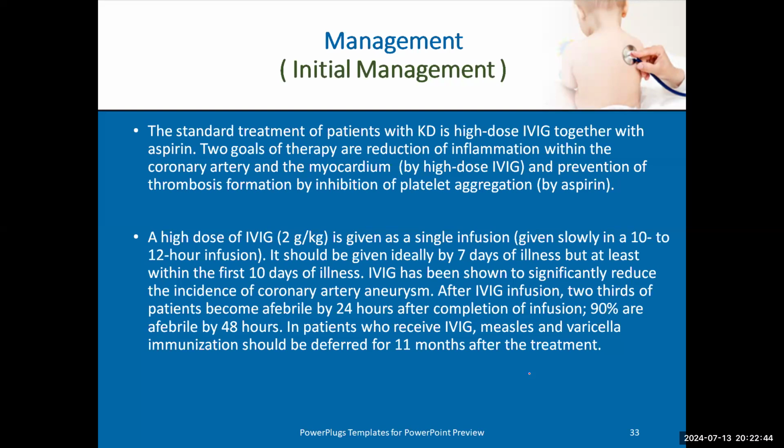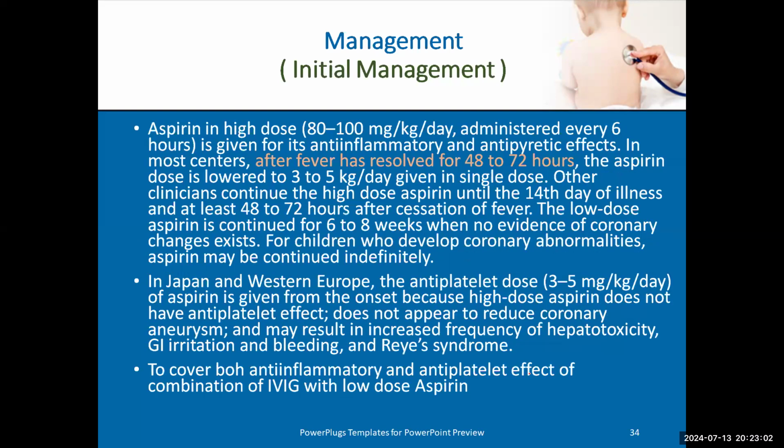So when we give IVIG to patients suspected of Kawasaki, he should be afebrile in the first 24 to 48 hours maximally. If he's still febrile, it is either a wrong diagnosis or he is IVIG-resistant Kawasaki.